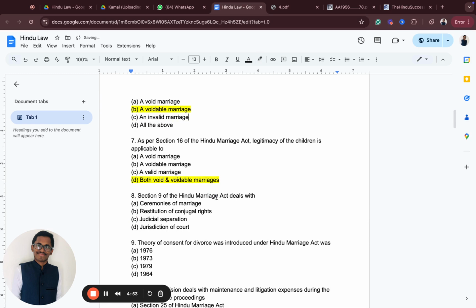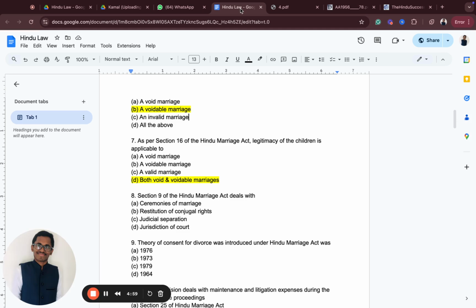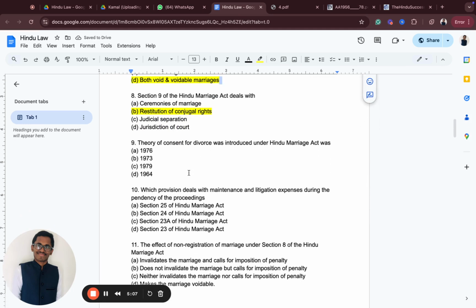Section 9 of the Hindu Marriage Act deals with what? Just go to your Bare Act, section 9: restitution of conjugal rights. Okay? Nothing to study, just learn it by heart. Just take a screenshot and start learning. In 15 minutes, you will be able to clear this question easily in this particular round of questions.